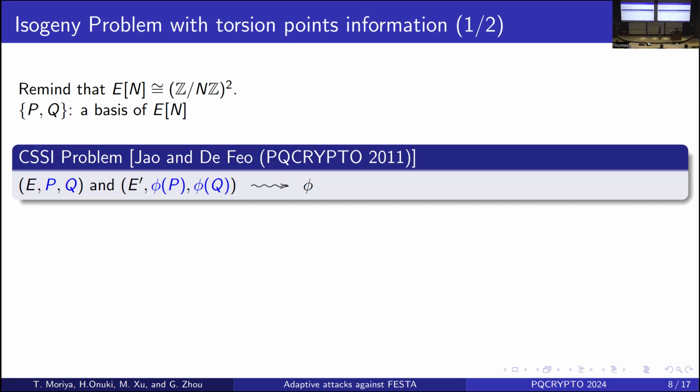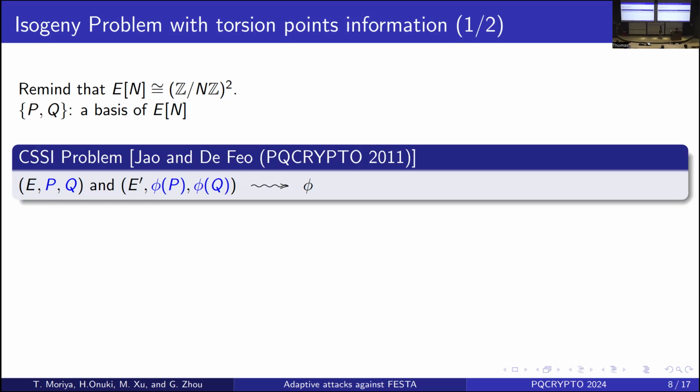I remind you that the n-torsion subgroup is isomorphic to Z over n, squared, so there's a basis of E[n], which I denote P and Q. Then the problem is to compute phi from E and E prime, given phi(P) and phi(Q). So in this setting, we know the exact image of torsion points.